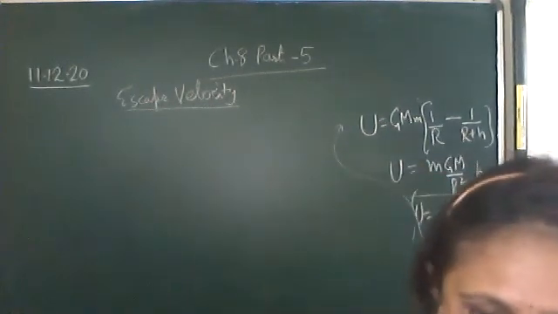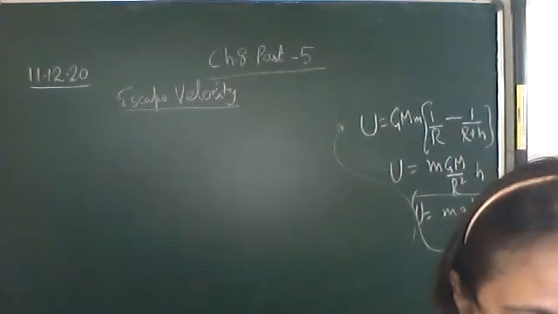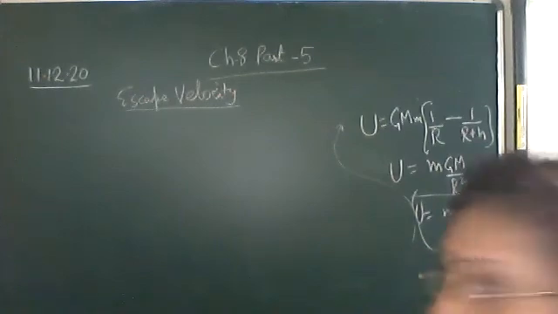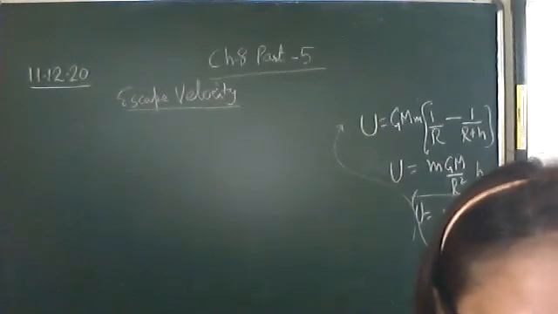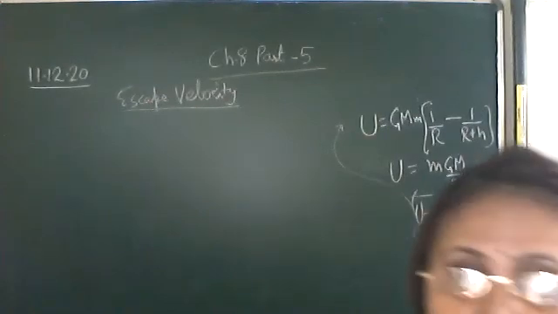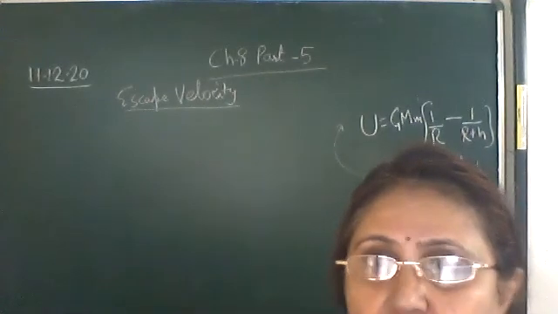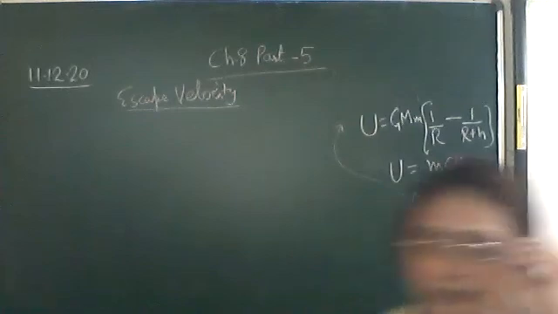It is the velocity with which any object is thrown such that it escapes from the Earth's gravitational field, that is, it will never return to the surface of the Earth. Such a velocity we call the escape velocity. Now let's find its expression.